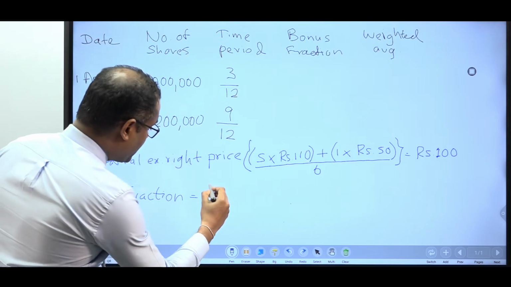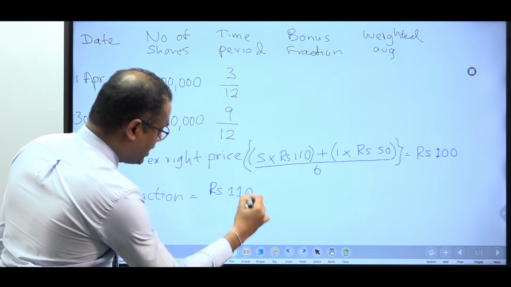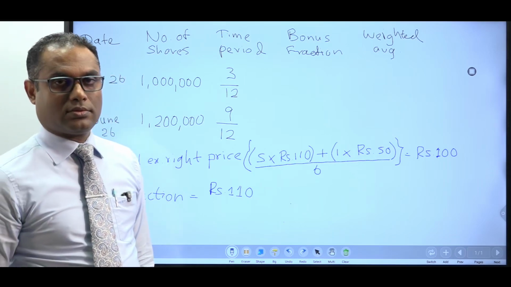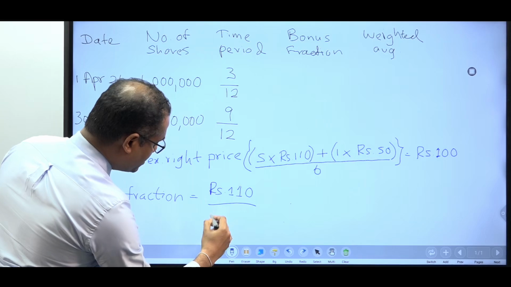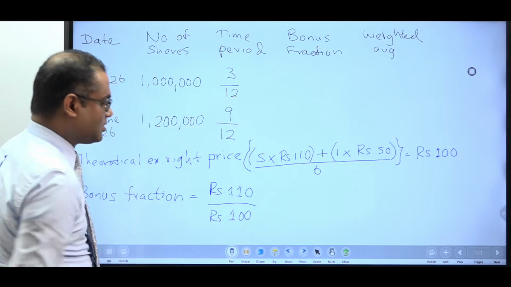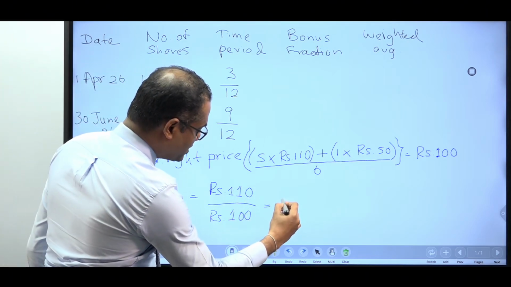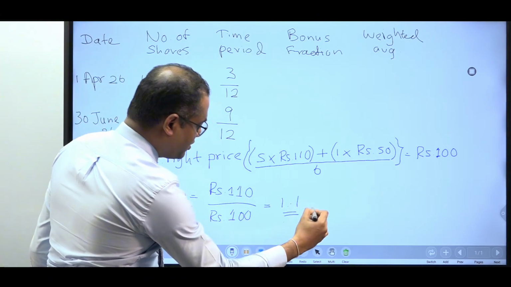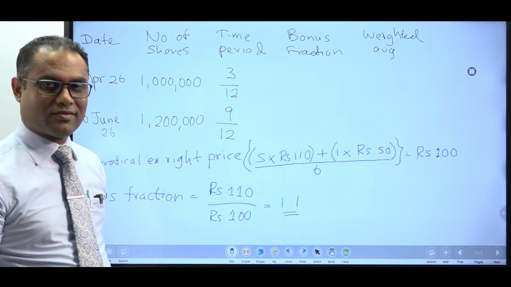Expectation, rupees 110. That you divide by the theoretical ex-right price, rupees 100. In simple language, 110 divided by 100. What is my bonus fraction? 1.1. My bonus fraction is 1.1.